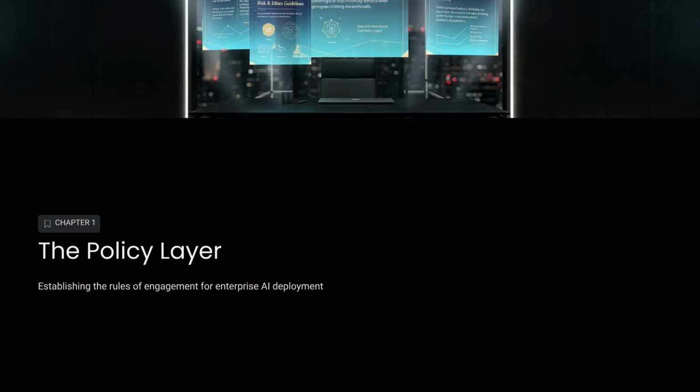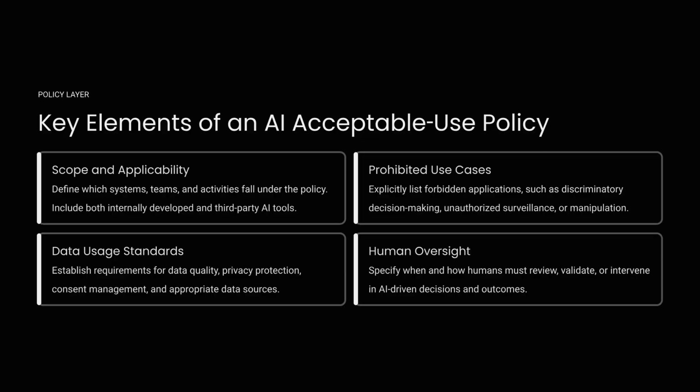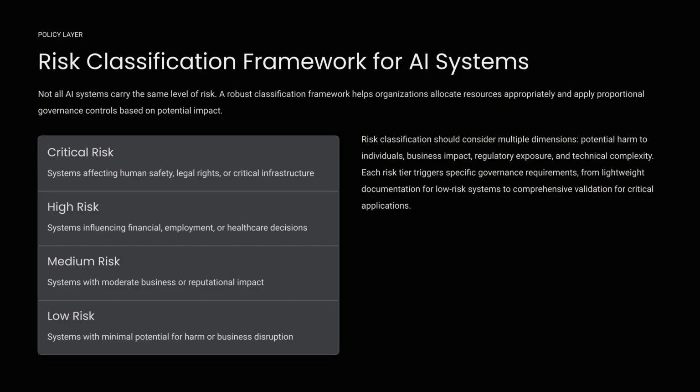This layer establishes the foundational rules and guidelines for AI deployment within the enterprise. The Enterprise AI Acceptable Use Policy is the cornerstone of your framework. It defines appropriate and inappropriate use of AI technologies, covering aspects like data privacy and human oversight. Key elements of this policy include defining its scope, listing prohibited use cases, establishing data usage standards, and specifying human oversight requirements. A risk classification framework helps allocate resources by tiering AI systems based on potential impact.